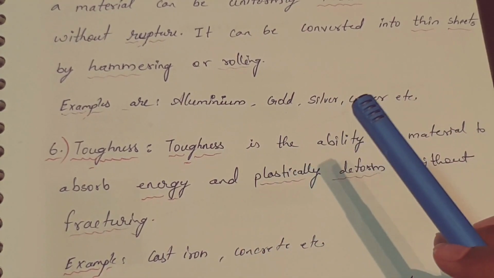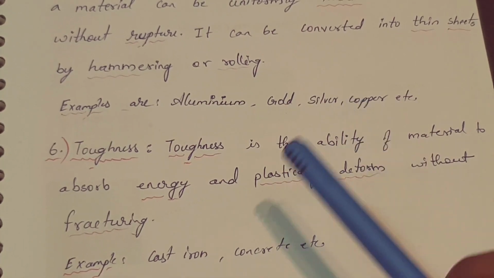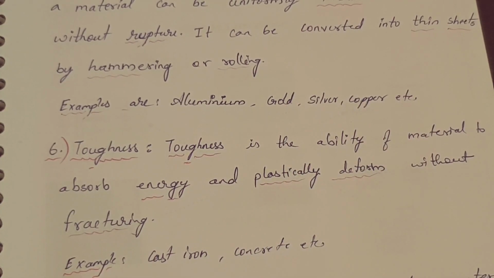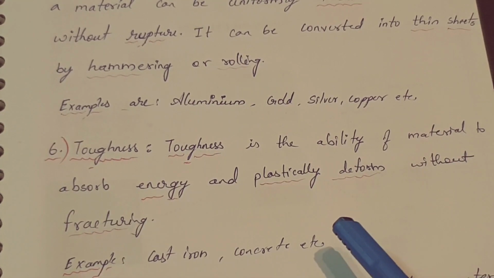Without any break, it can deform and it absorbs energy. That is known as toughness. Example, cast iron, concrete. Here concrete and cast iron absorb energy and permanently deform without any crack or any fracture.